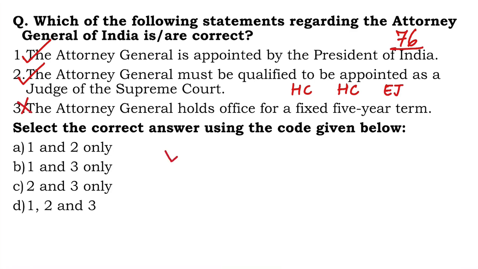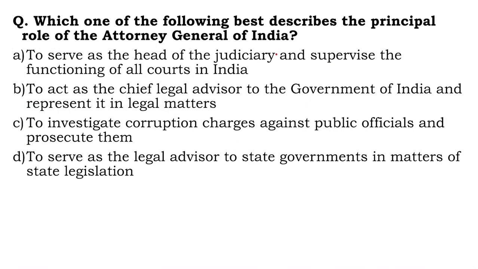However, the law officer rules clarify that they were amended in 2017, and the amendment was that now we have a tenure for the Attorney General, which is 3 years. But this is under law officer rules, and this tenure we have seen in the case of, say, the former Attorney General, K.K. Gopal, that it was increased or extended multiple times. Anyway, so 1 and 2 are right. Right answer is A. Moving on to the next one.